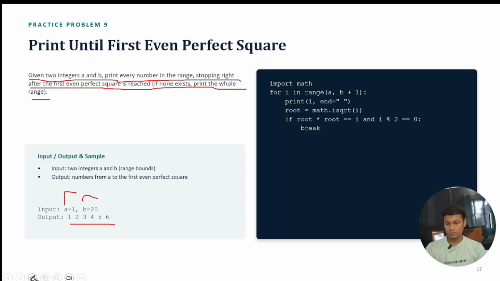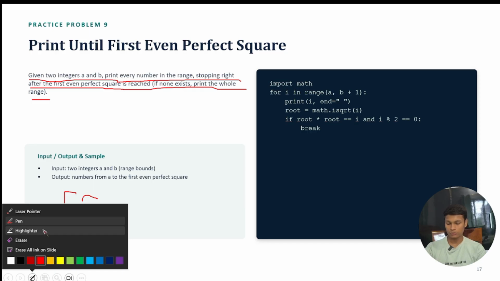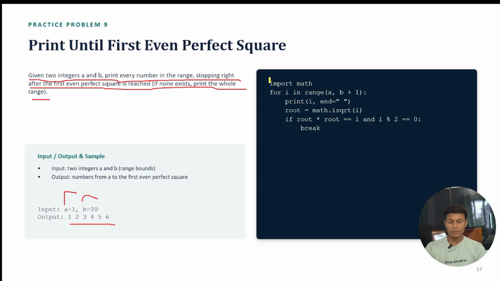So let's see how we are going to write the code for this one. Here we are going with import math. Why do we have to import math? Because we are working with the perfect square. That's why I am writing import math, because in mathematics the square root function is there, so we are going to use that function.